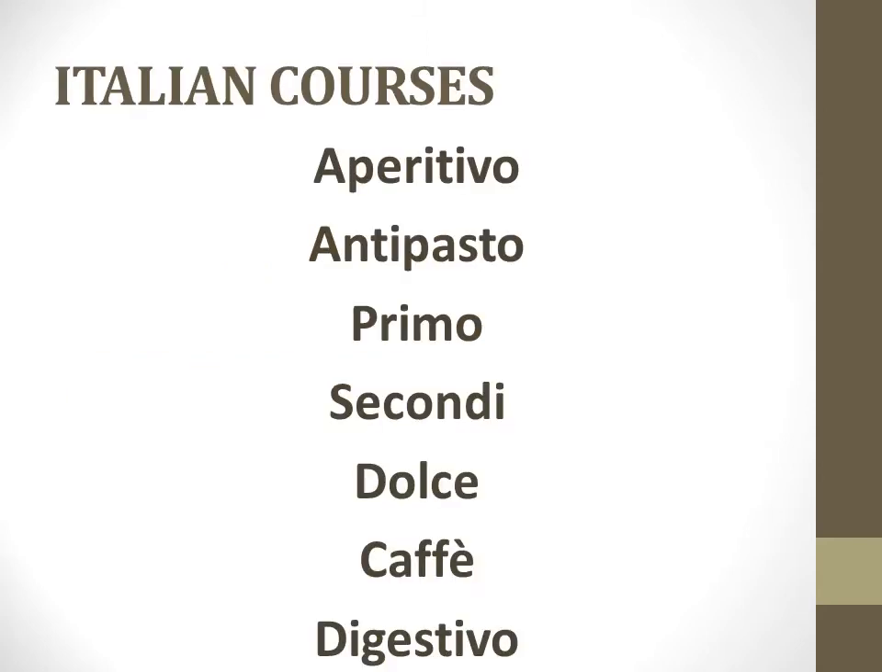So here is an Italian courses of menu. The first course is known as aperitivo. We are going to discuss this in detail, but in short, aperitivo would be considered as a welcome drink. Next is antipasto. Antipasto is an Italian term which is used for starter. Next is the primo. Primo is considered as the first Italian main course. Next is the secondi. It would be considered as the second Italian main course.